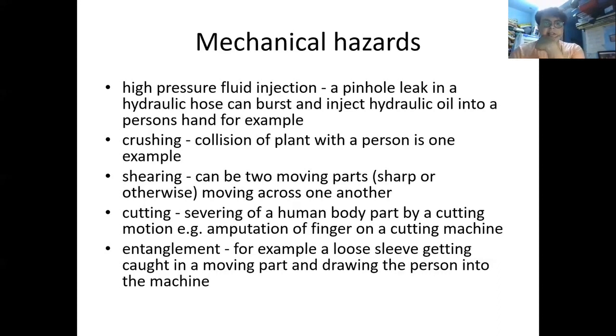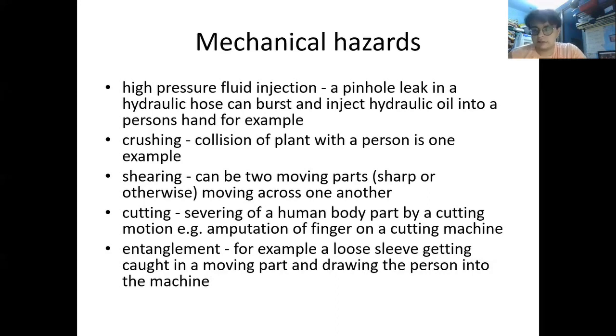Next is shearing. This can occur mainly because of two moving parts, sharp or otherwise, moving across one another. Because of the moving of the two parts along each other, this is where the failure due to shearing can take place. Next is cutting. Severing of the human body by cutting motion. Example, amputation of a finger on the machine or cutting machine.